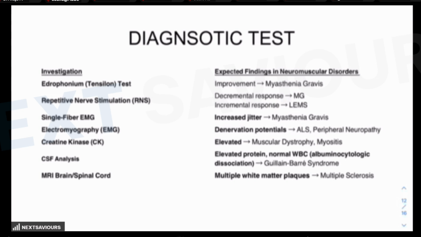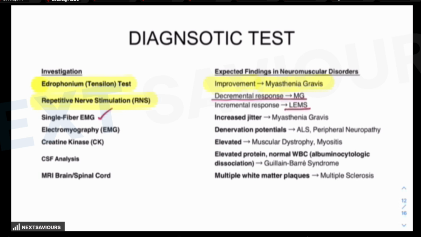So what is the importance of the diagnostic tests for other neuromuscular disorders, which are likely to be asked? Like the edrophonium test, yesterday we talked about, it is a feature of myasthenia gravis where there is an improvement. And if there is worsening, it is because of the cholinergic crisis. Now, the repetitive nerve stimulation test we have talked about, like decremental response is observed in myasthenia gravis, but incremental response is observed in Lambert-Eaton syndrome.